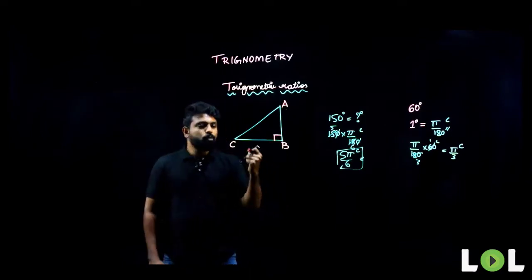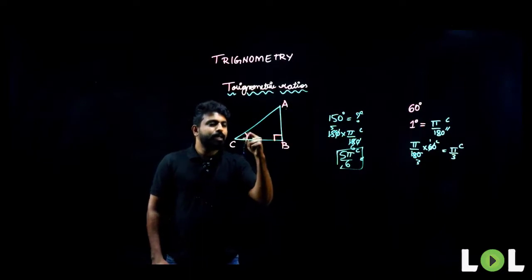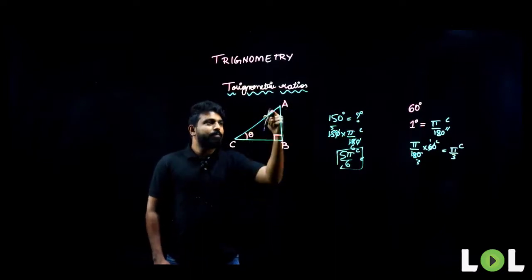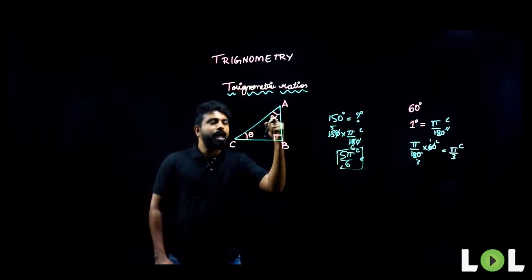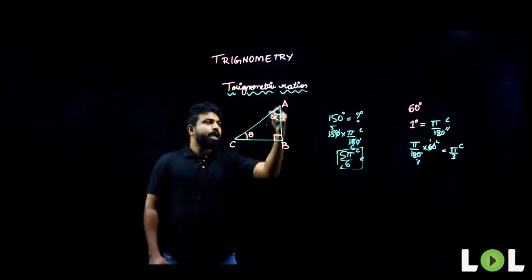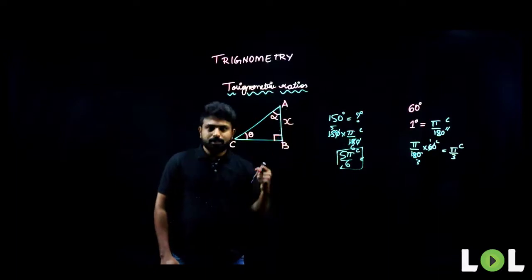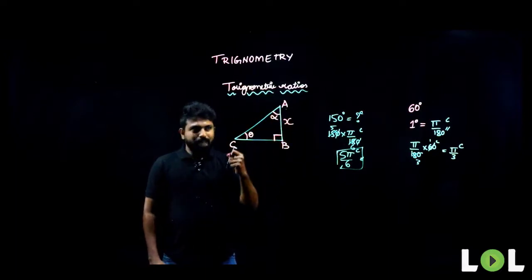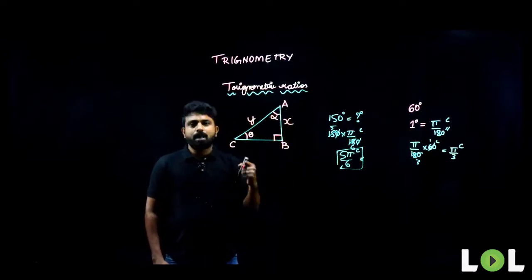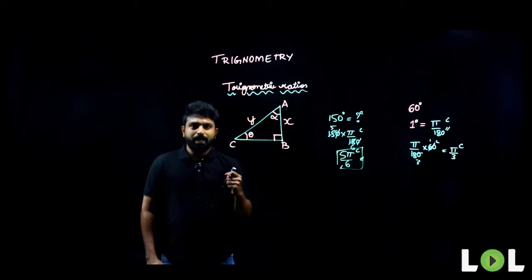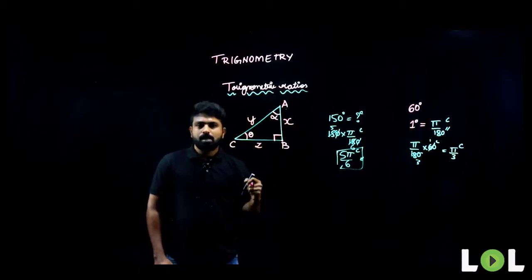So, I will assume the value of C to be theta and the value of A to be alpha. Now, let us say the length of AB to be x, length of AC to be y and length of BC to be z. Now, look at this people.